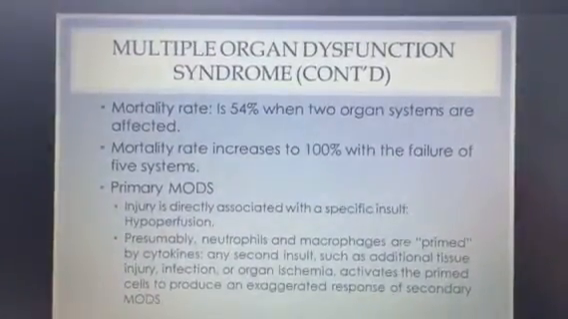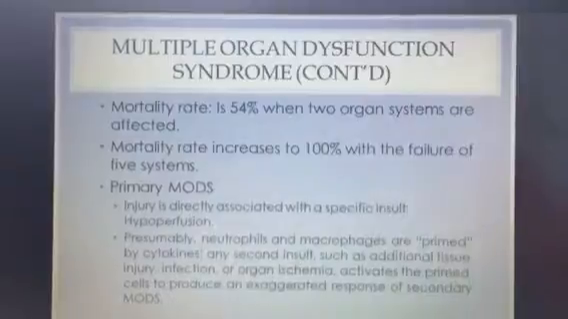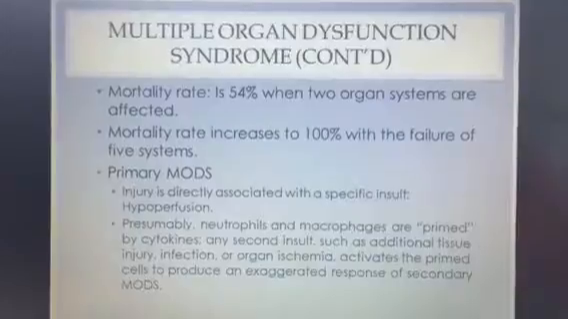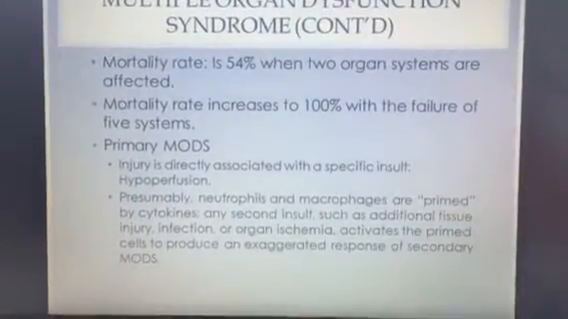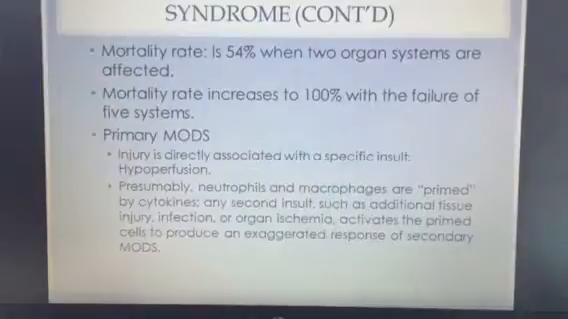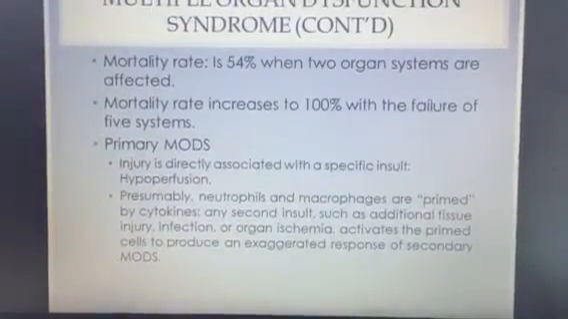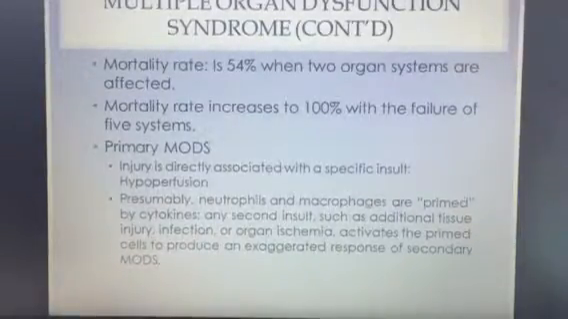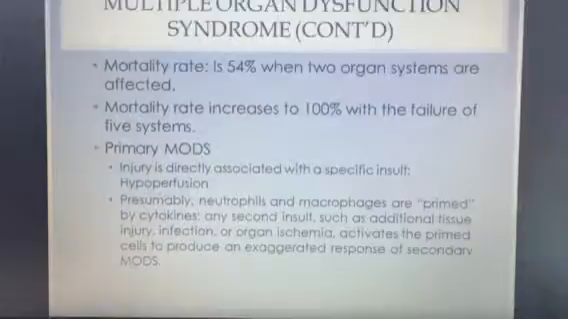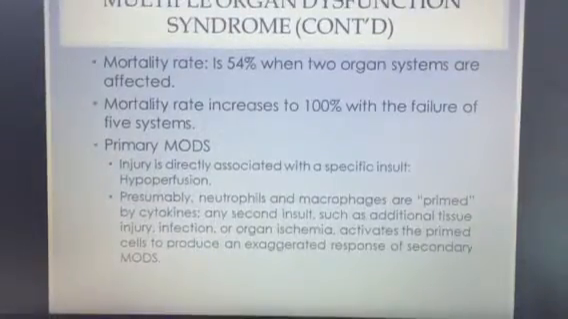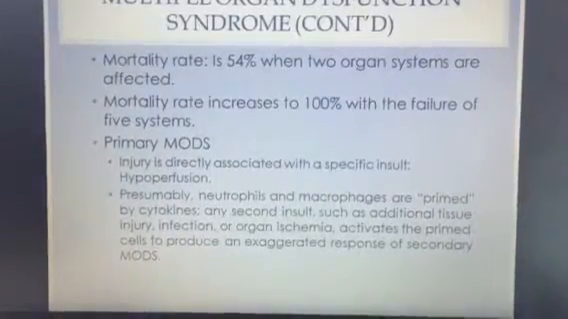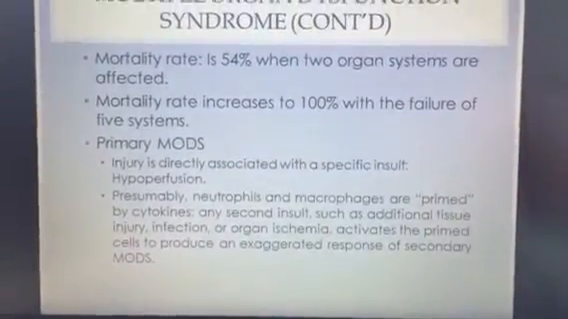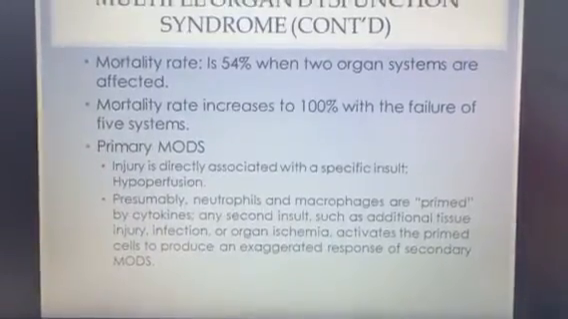Mortality rate is 54% when 2 organ systems are affected, and mortality rate increases to 100% with the failure of 5 systems. Primary MODS, or multi-organ dysfunction syndrome, includes injury directly associated with a specific insult, leading to hypoperfusion. Presumably, neutrophils and macrophages are primed by cytokines, and any second insult, such as an additional tissue injury, infection, or organ ischemia, activates the primed cells to produce an exaggerated response of secondary multi-organ dysfunction.